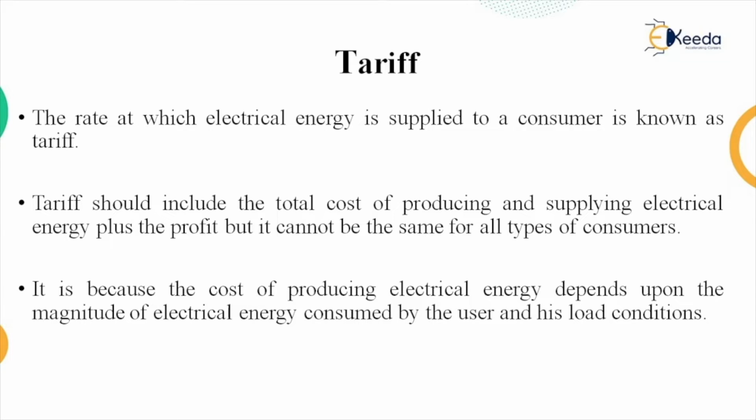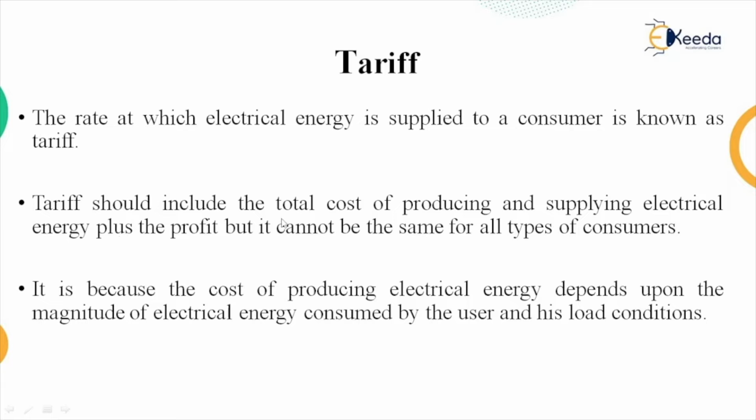These consumers have to pay some cost for the energy consumption, and that cost is decided per unit energy. We know that per unit energy means per kilowatt hour. So for the per kilowatt hour, the charges are decided by the generation, transmission and distribution companies, and consumers have to pay those charges, and the calculation of those charges is nothing but the tariff. So the rate at which electrical energy is supplied to a consumer is known as tariff.